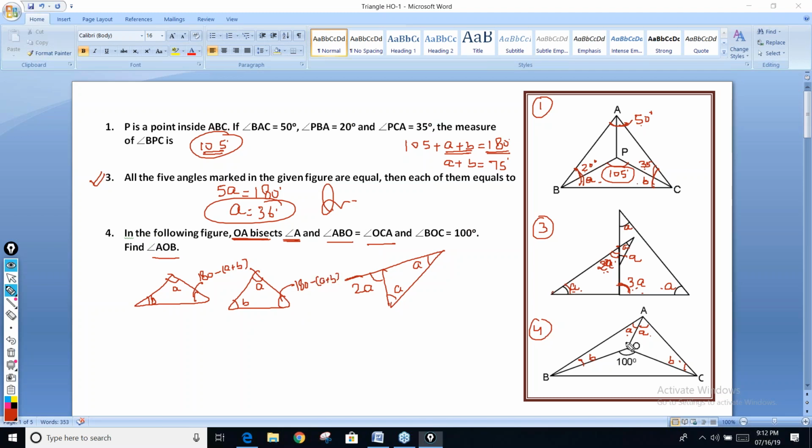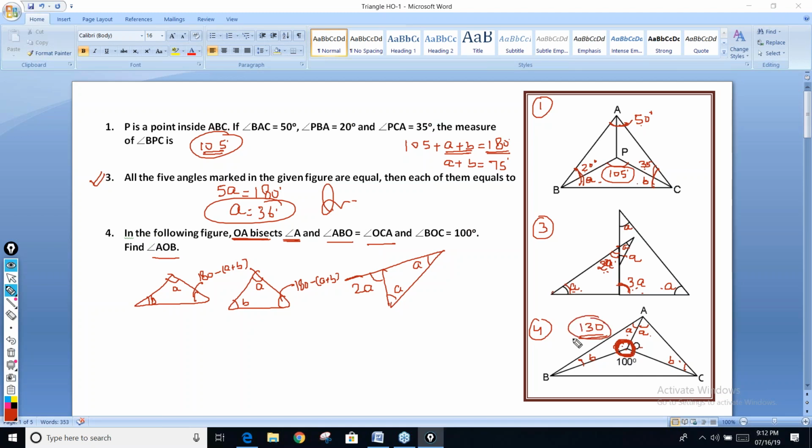So in this question, this angle and this angle are equal. That part is clear. And we know that the complete angle on a point is 360 degrees. If this angle is given as 100, the remaining angle will be 260. And in this 260, these two angles will be equal. So these two angles are how much? 130 each.